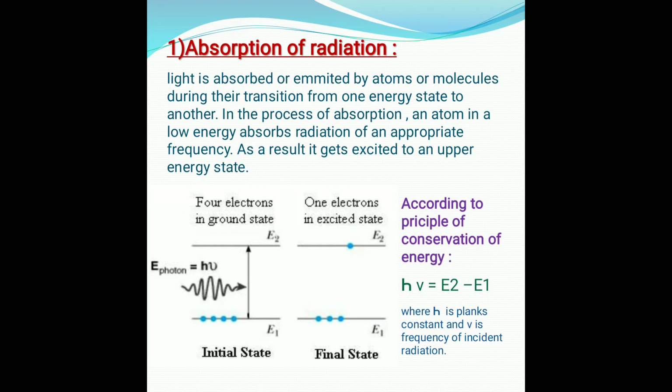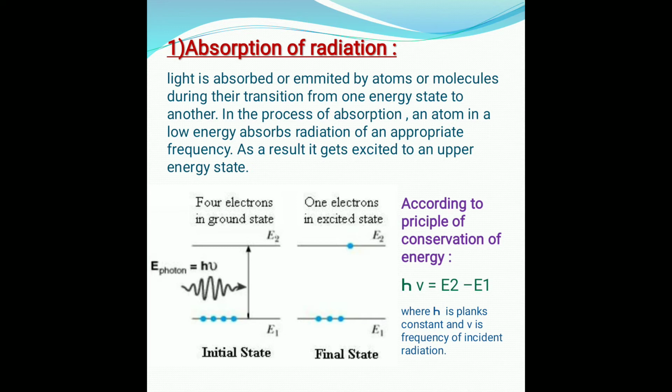This absorption can be explained according to the principle of conservation of energy, that is, h nu is equal to E2 minus E1, where h is Planck's constant and nu is the frequency of the incident radiation. This h nu is provided by an incident photon which is absorbed, and thus an incident photon is lost in this process. This is known as the stimulated absorption process.